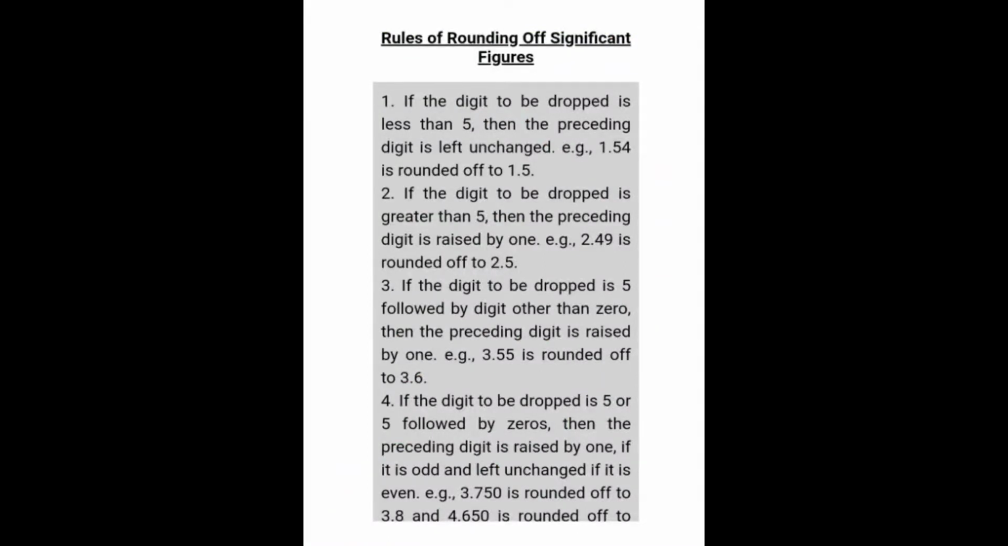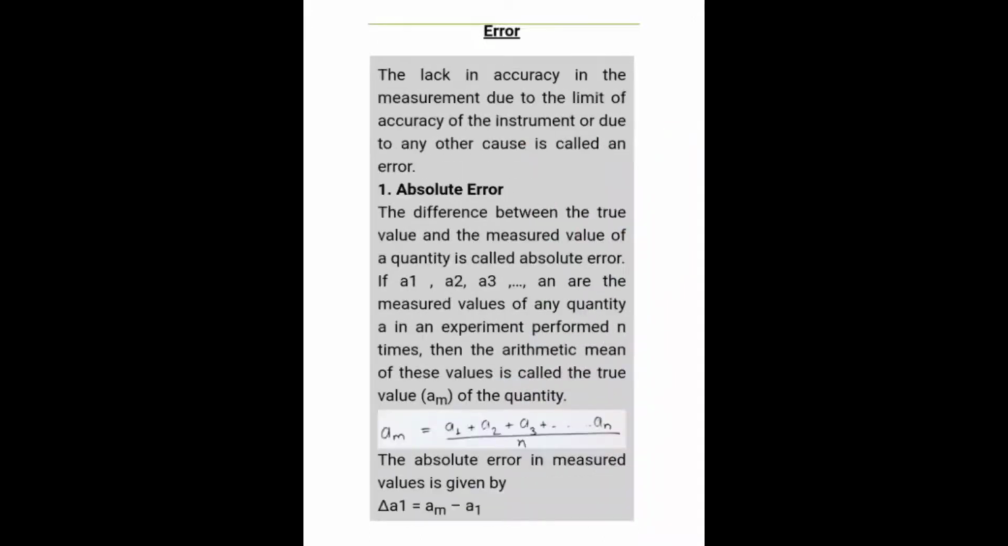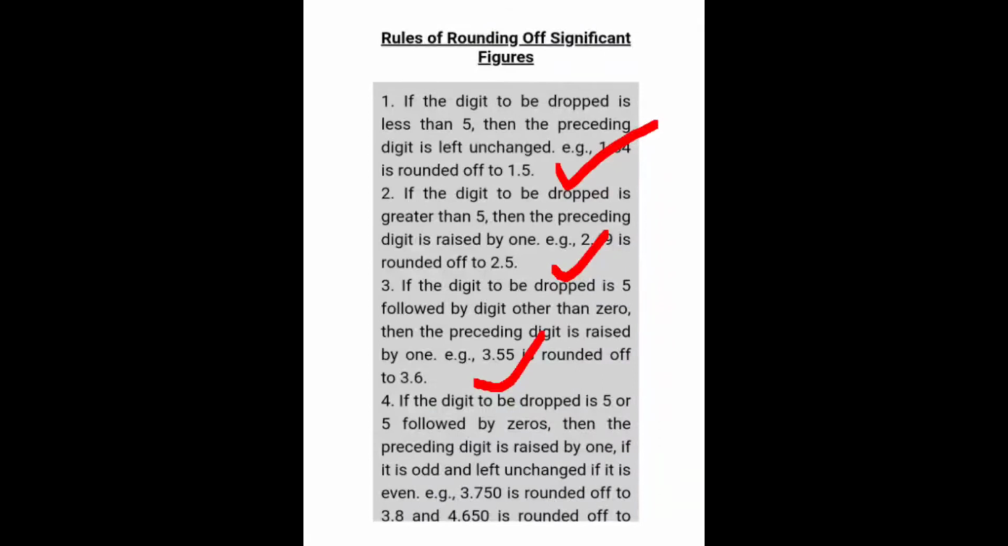And there are certain rules for significant figures, that is, how we will be rounding off. So 1.54 is rounded off as 1.5, 2.49 is rounded off to 2.5, 3.55 is rounded off to 3.6. Likewise we round off the numbers. So you need to read these rules so that you can easily understand and do the rounding of any significant figures.